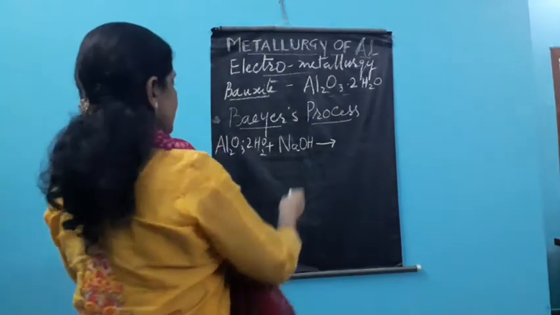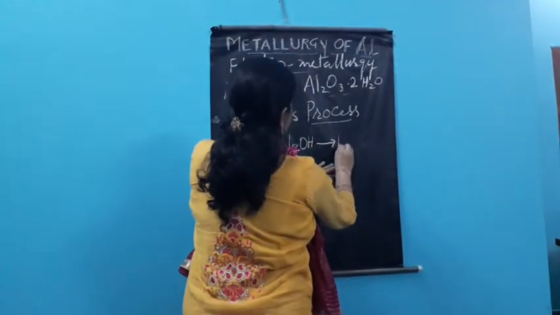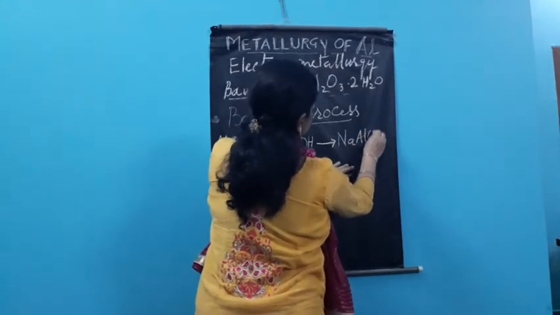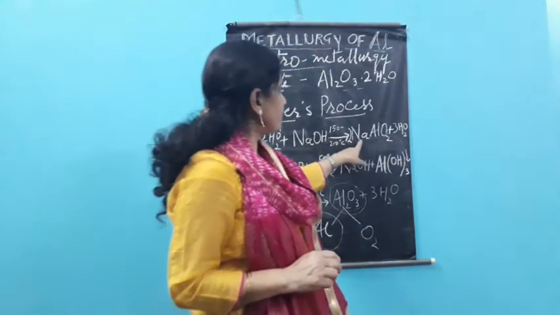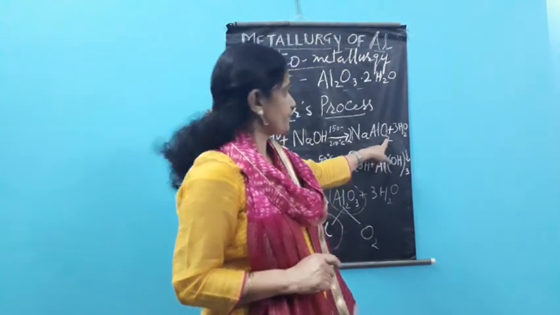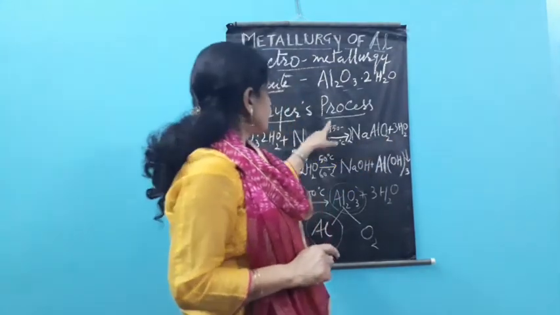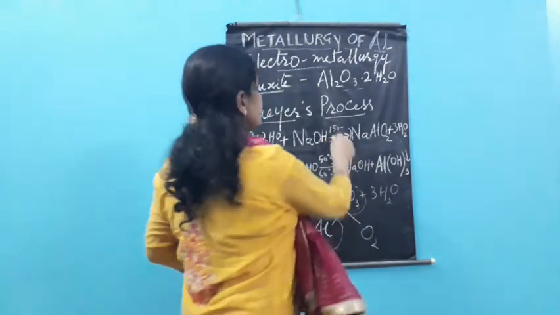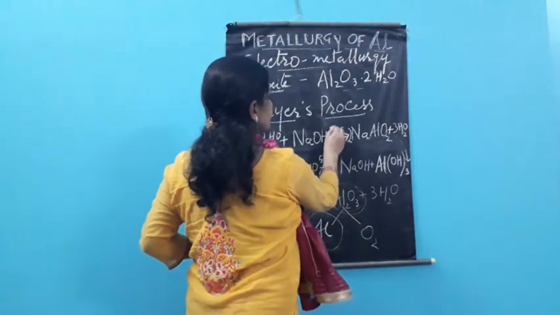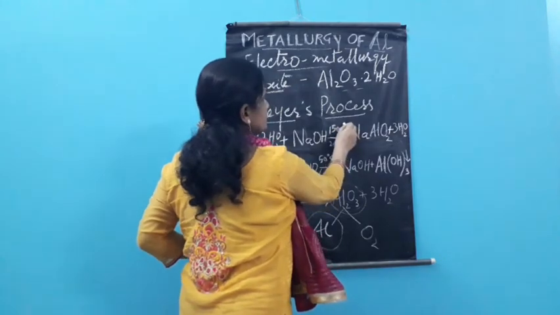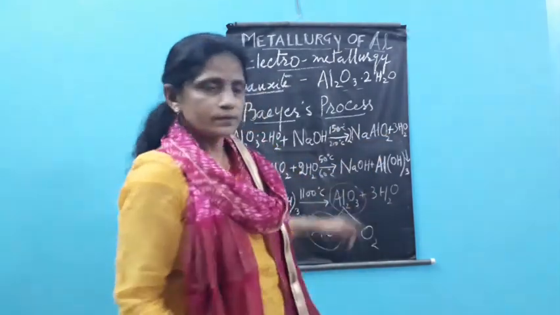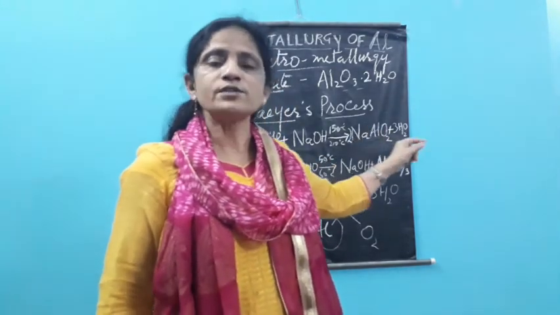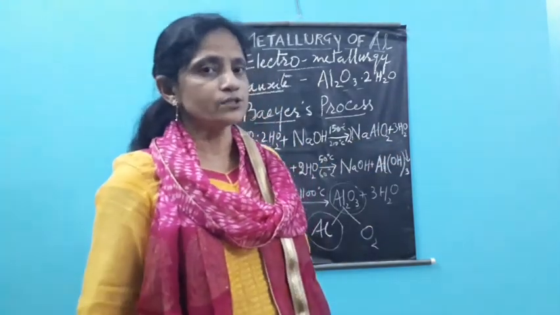The reaction is like this. It forms sodium aluminate with the NaOH, and forms sodium aluminate plus water. This process is done at approximately 150 to 200 degrees Celsius temperature. We take this temperature here, and this is just changing into the salt. Sodium aluminate is a salt and is a soluble salt, because all the sodium salts are soluble.